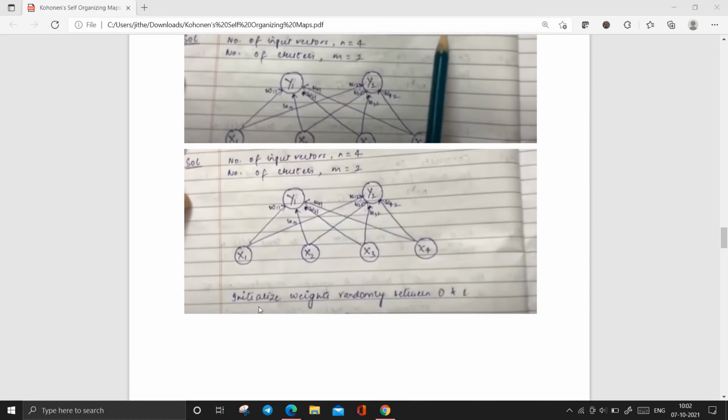Here we have 4 input vectors, x1, x2, x3, x4, and the clusters to be formed are y1 and y2. So every vector will be matched with the 2 clusters, giving weights w11, w12, w21, w22. In the same way, the weights will be updated. First of all, we initialize the weights randomly between 0 and 1. So we take some random inputs. The first input vector is 0011.